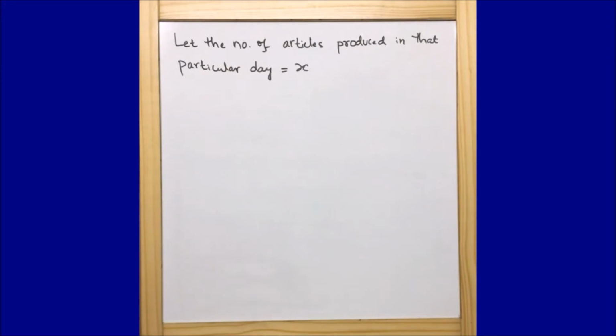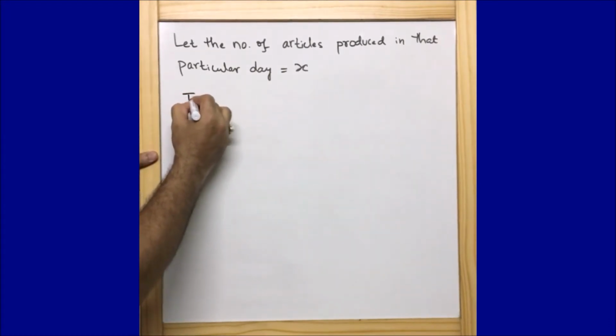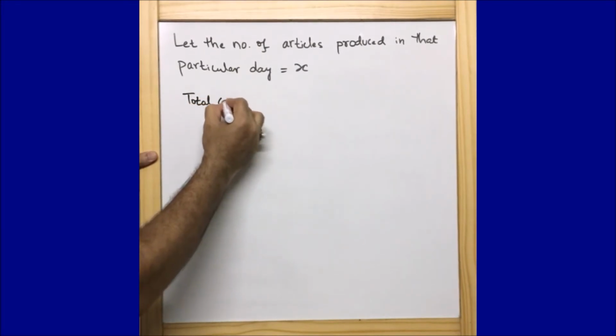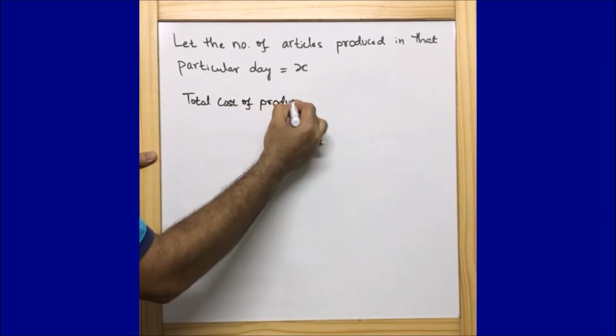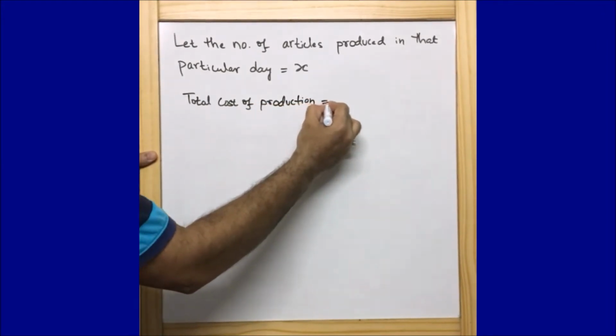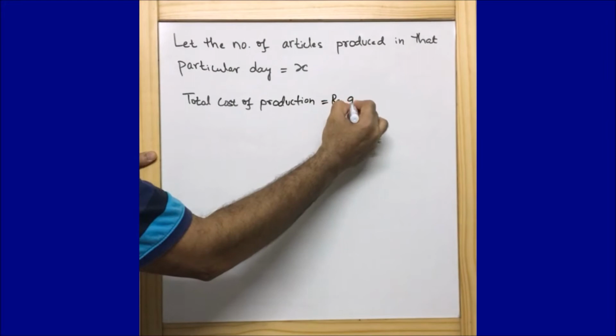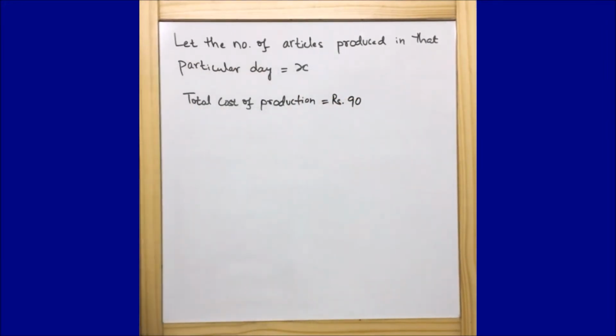Now let's see what we can do. And one more thing they have given: if the total cost of production on that day was rupees 90, find the number of articles produced and the cost of each article. So they have also given the total cost of production. The total cost of production on that particular day is equal to rupees 90.